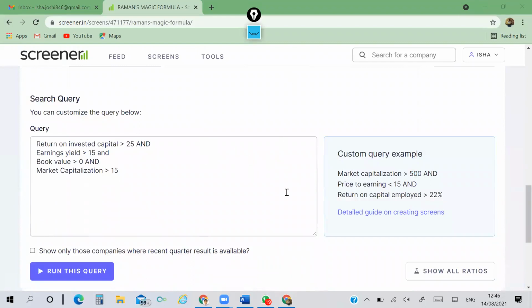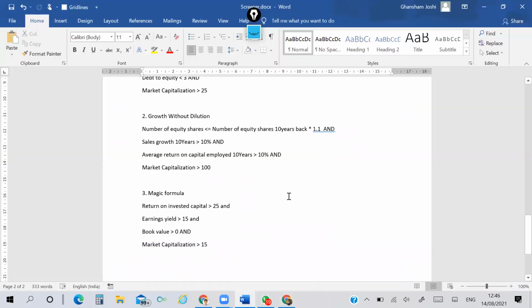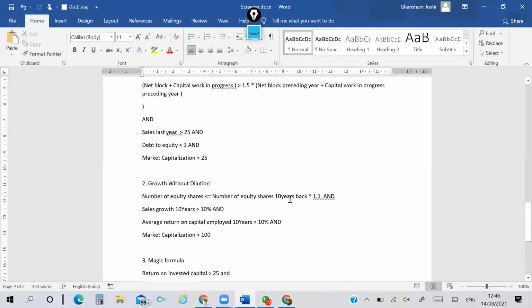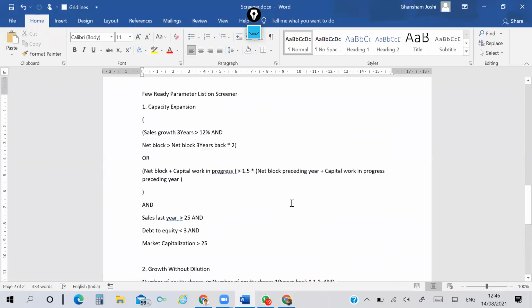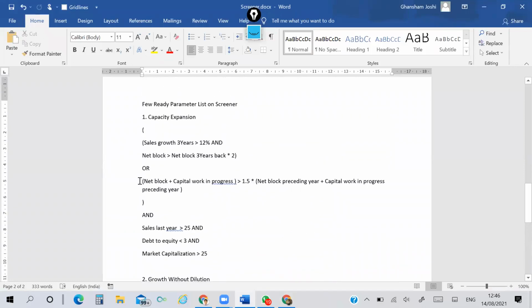Time left 5 minutes. We'll cover one more thing and then rejoin again for 10-15 minutes only. Raman has given an example of OR. This is for capacity expansion. While using the OR formula, you have to start one bracket, then end that bracket.